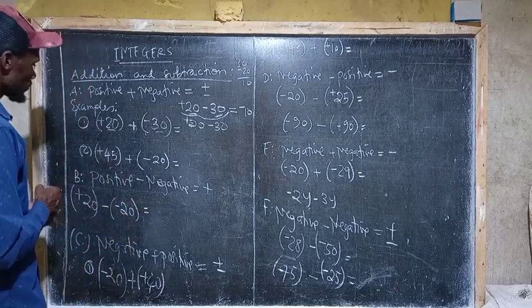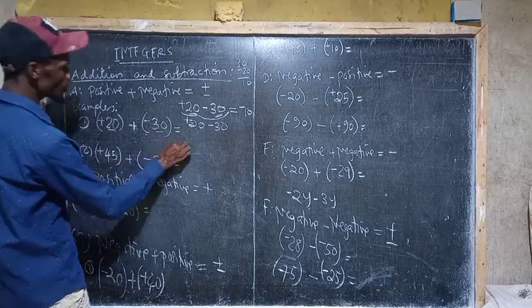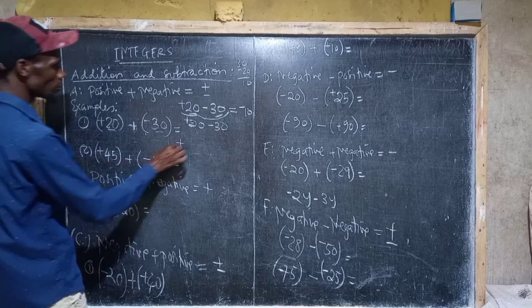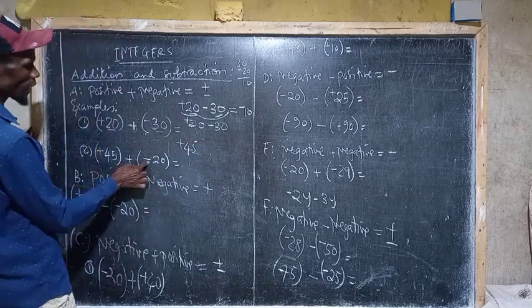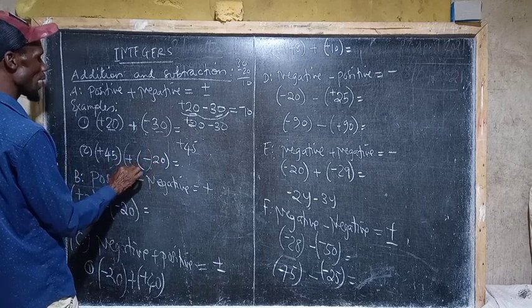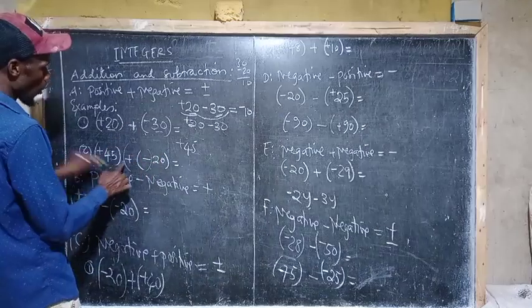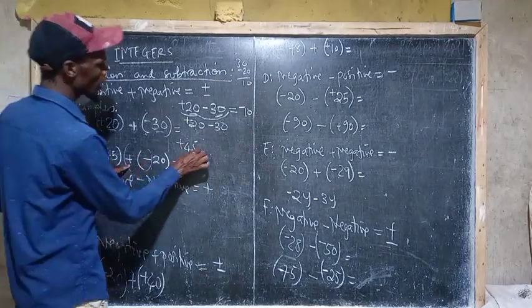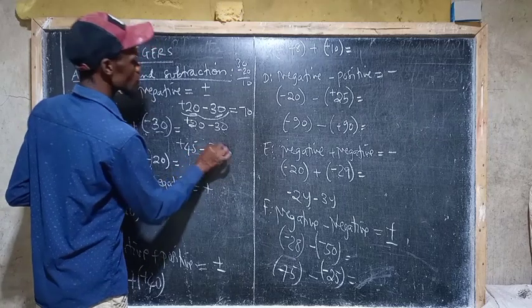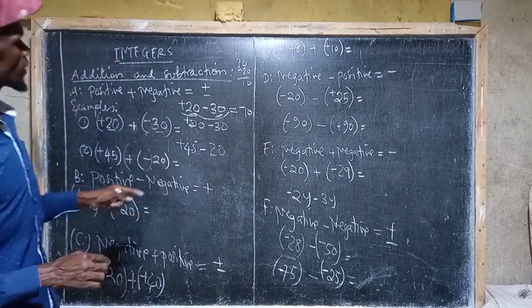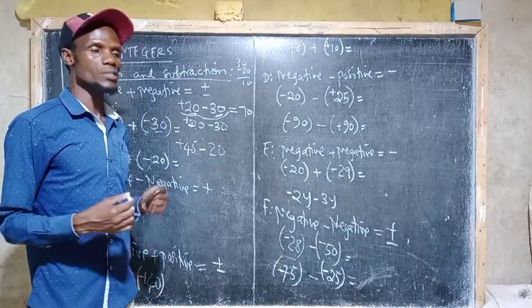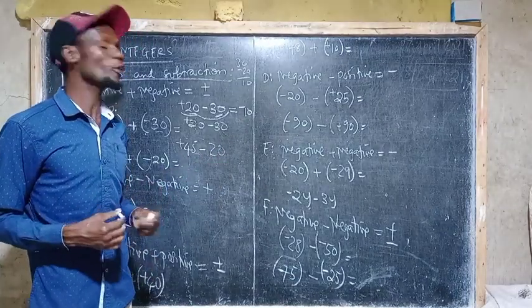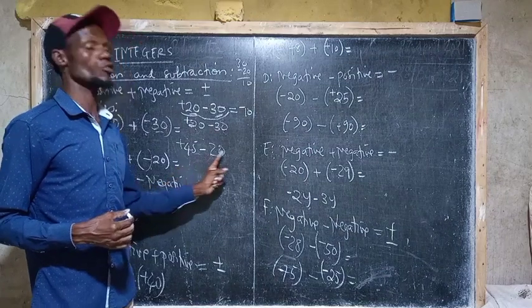But in this next one, we have positive 45. Then we have a positive and a negative sign, so we have to multiply these two signs so as to remain with one sign. Positive times negative, we get negative 20. So when you look at this one, we just have 45 minus 20. This is simple to the student because they understand how to take 45 minus 20.